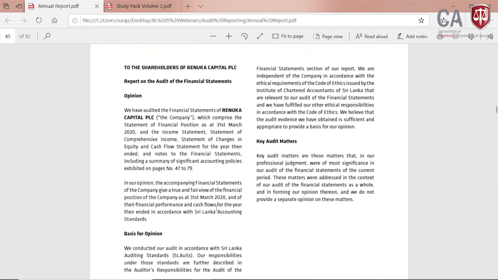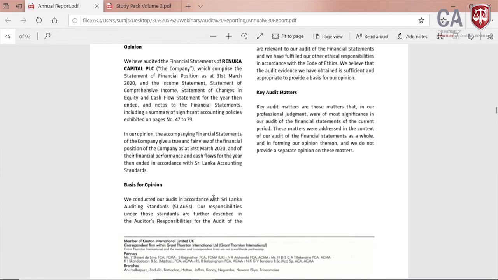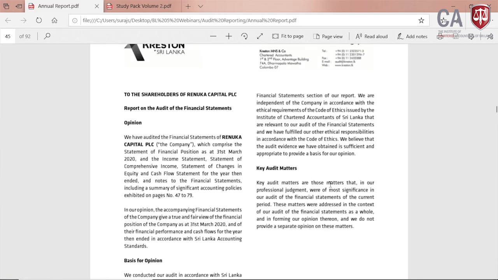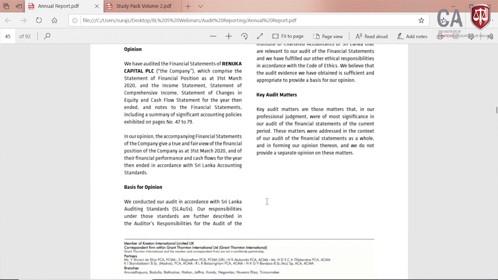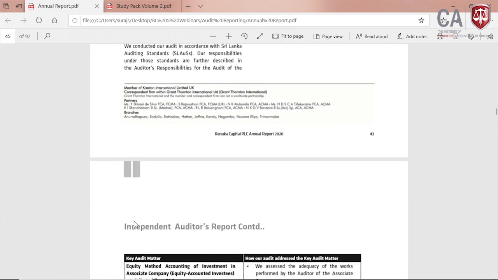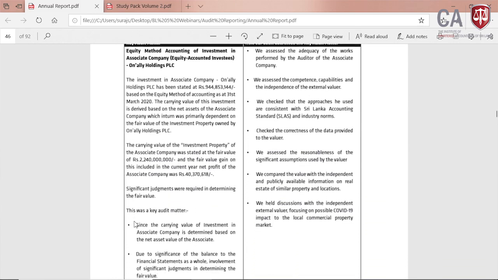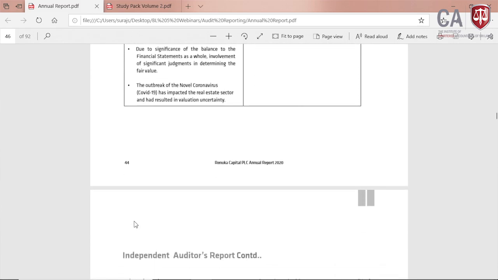And then number 4, the basis for opinion paragraph, which we discussed. Then number 5 here, key audit matters. The audit firm details are given here on the letterhead, and the key audit matters, that particular scenario, is given.